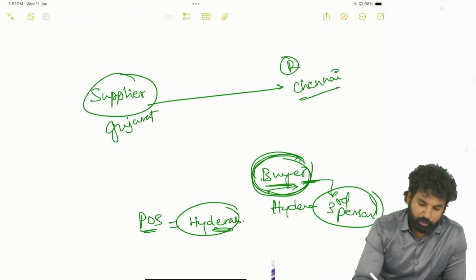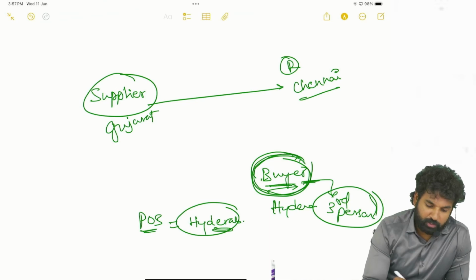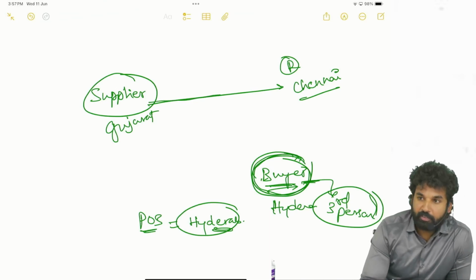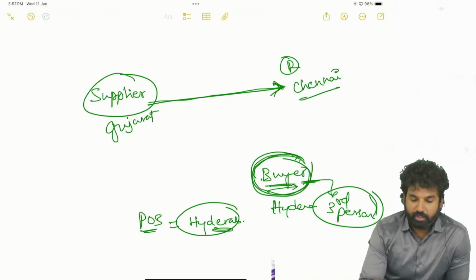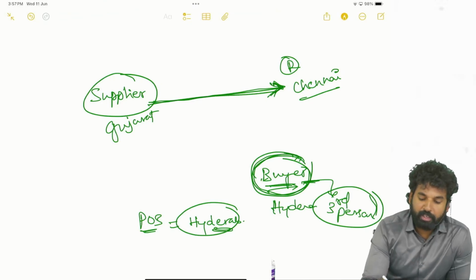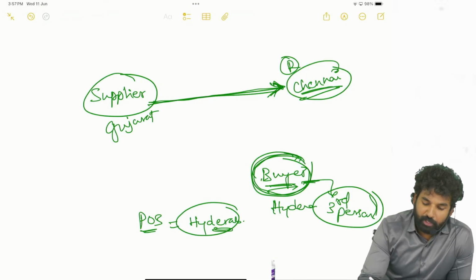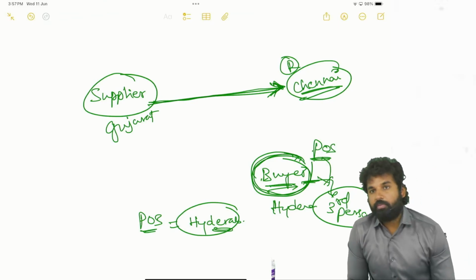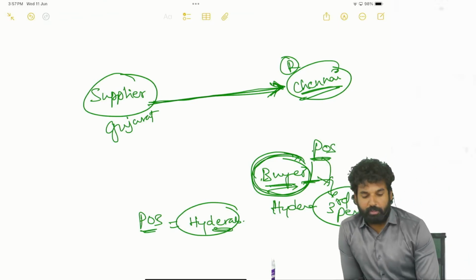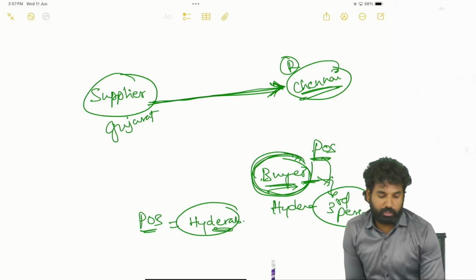Okay, right. So the buyer is placing the order with the supplier. He is requesting the supplier to deliver the goods to Chennai. In such cases, even though the goods are being delivered at the location of a person at Chennai, the place of supply will actually be the place of the buyer, that is, the third person. Okay, this is one thing.